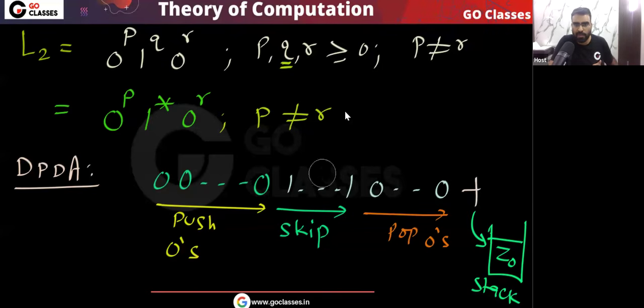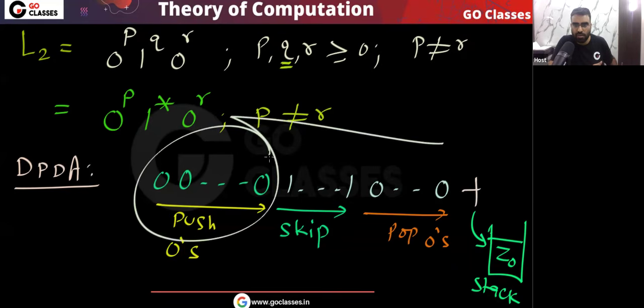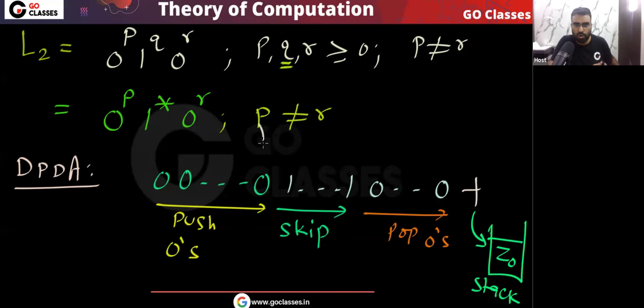Sorry, at the end what should happen? P is not equal to R. Notice P is not equal to R. So either these zeros are more or these zeros are more. Yes or no? See, notice the question is saying P is not equal to R. So at the end what should happen?